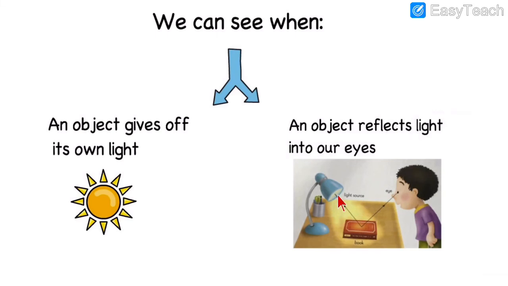And when an object reflects light into our eyes, see, this is the object, the book is kept here. How can we see the book? When the light falls on the book, we can see the book. Otherwise, if it is in the dark, can we see it? No, we cannot. When light falls on the object, we can see the object clearly, or when the object gives light itself, then we can see the object.